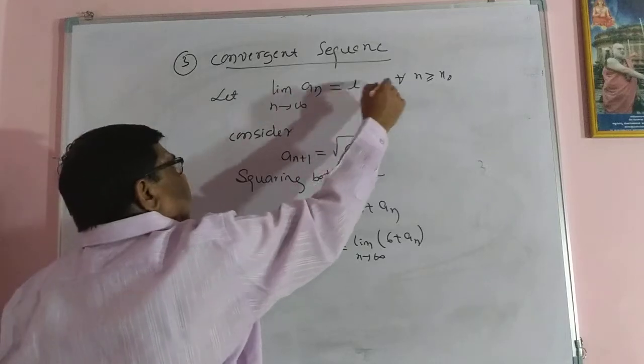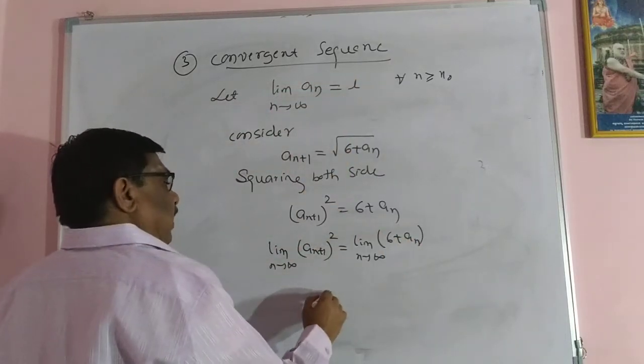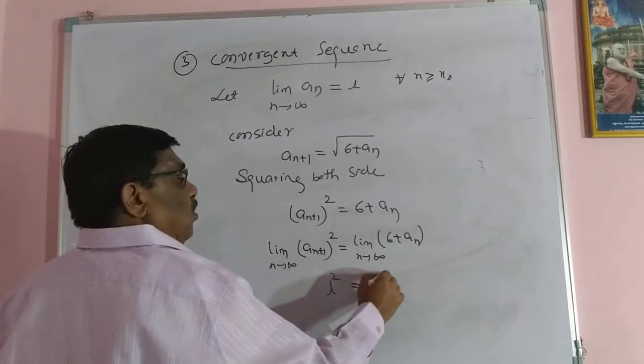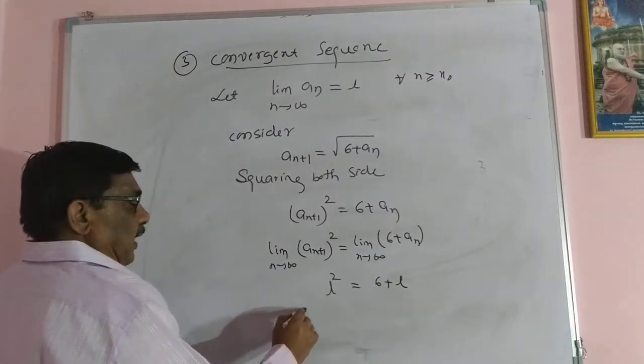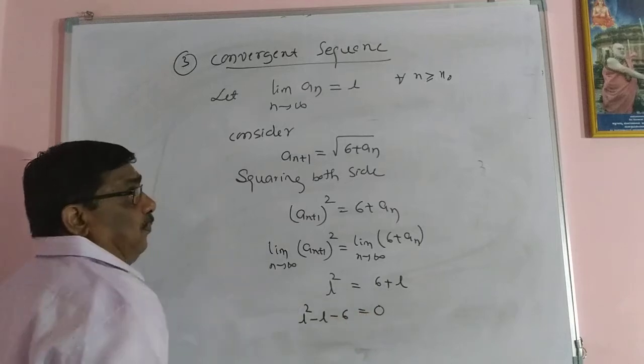For n greater than n naught, this is L. Therefore, L squared equal to 6 plus L. Taking all to one side, L squared minus L minus 6 equal to 0.